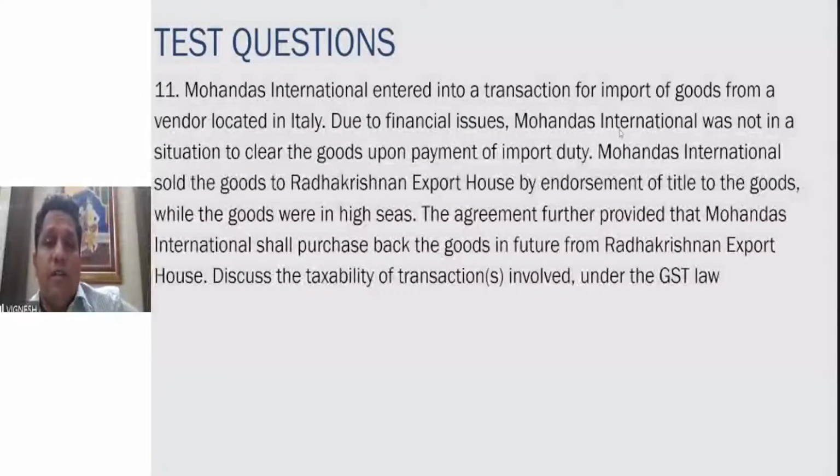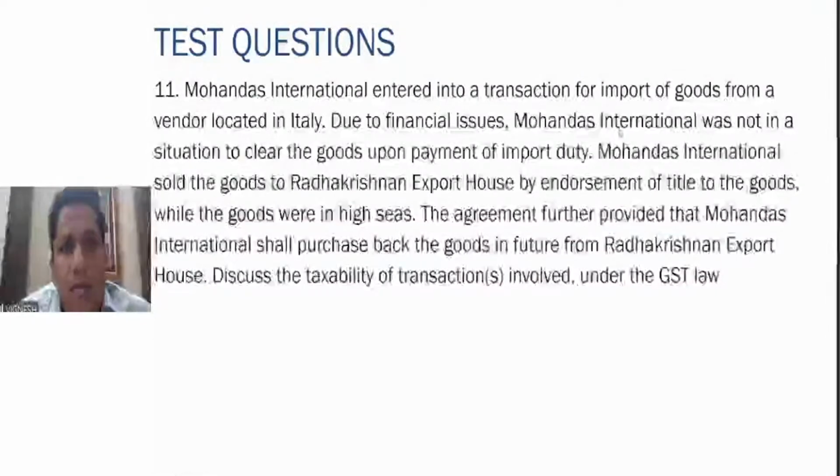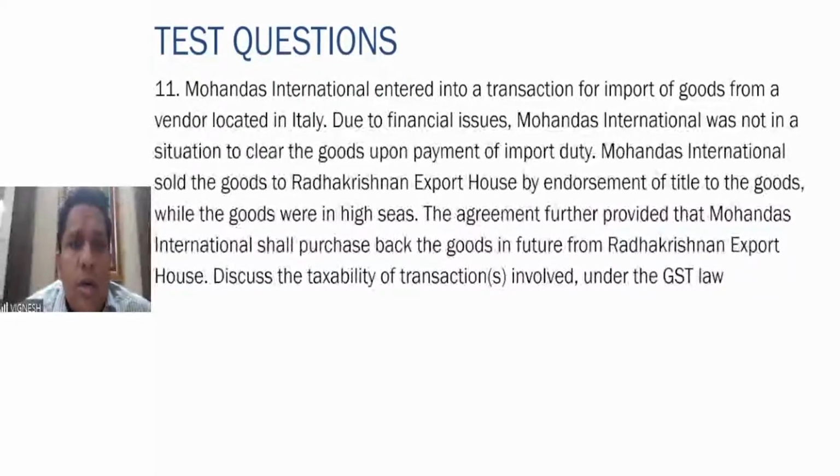in this particular question, what is happening? Endorsement of title to the goods before the goods are coming into India. Here, what is happening? It is a high seas sale. As I told you, if the goods are being sold by endorsement of title to the goods when they are in high seas itself, in that particular situation, it is very clearly clarified it is not a supply.